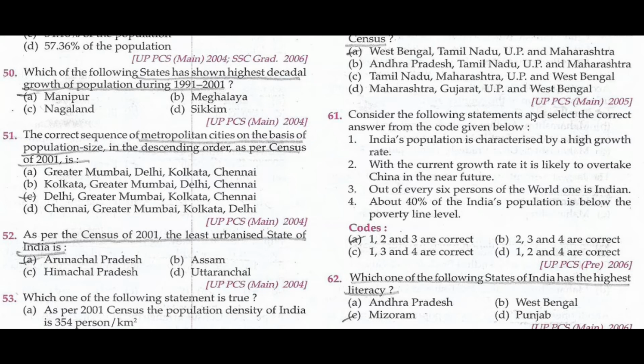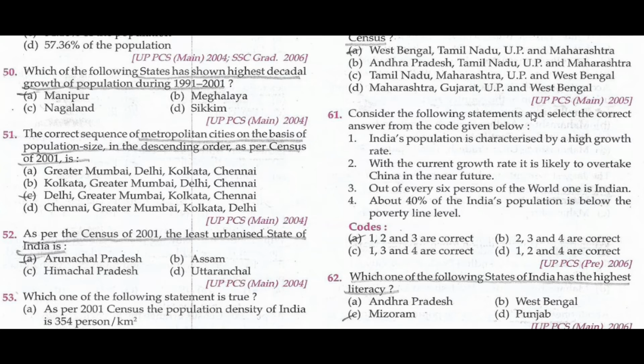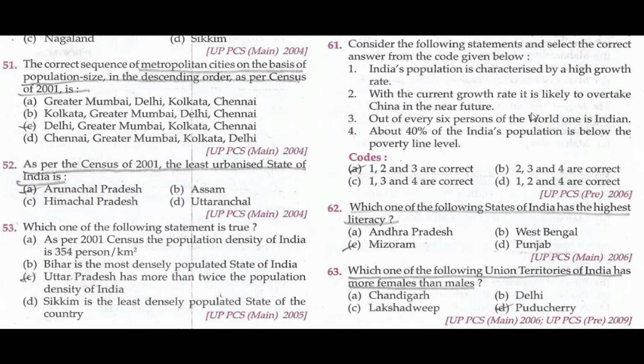Which of the following states has shown the highest decadal growth of population during 1991 to 2001? Manipur. The correct sequence of metropolitan cities on the basis of population size in descending order as per the census of 2001 is Delhi, Greater Mumbai, Kolkata, Chennai.